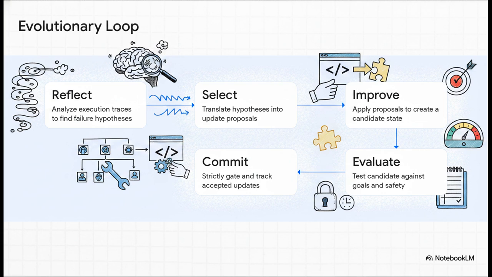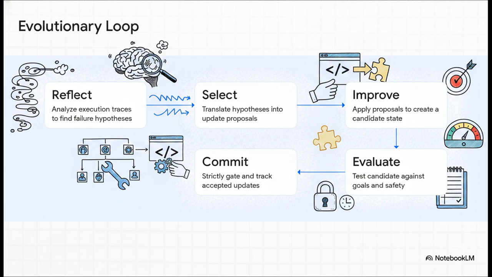And to be clear, this isn't just heuristic guessing, this is heavily grounded in control theory. Step 1 is reflect. The AGNE-powered agent analyzes high-dimensional execution traces to pinpoint specific causal failure hypotheses. Step 2 is select. It translates those hypotheses into concrete update proposals, like, say, realizing a sorting algorithm is too slow and then proposing a fix.